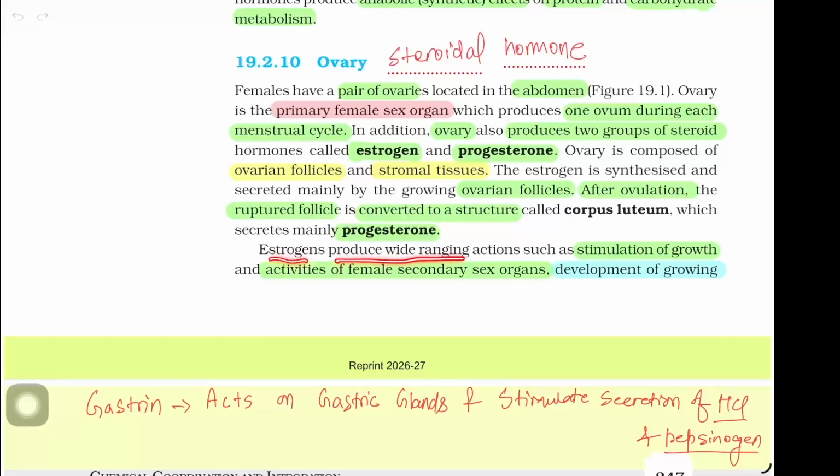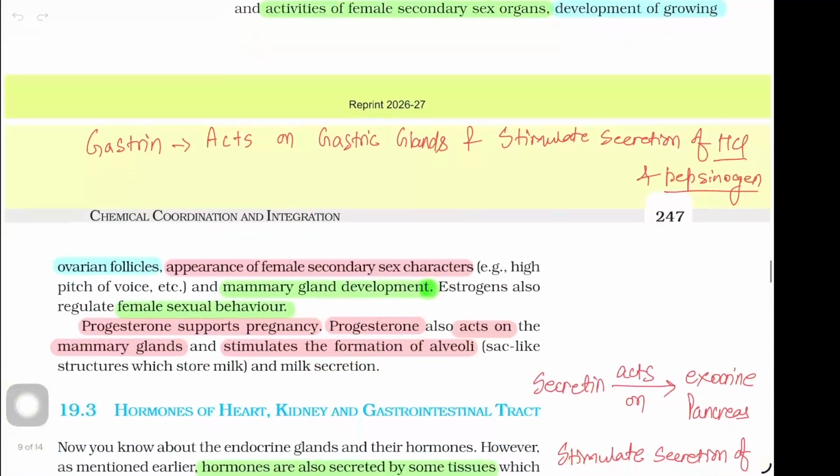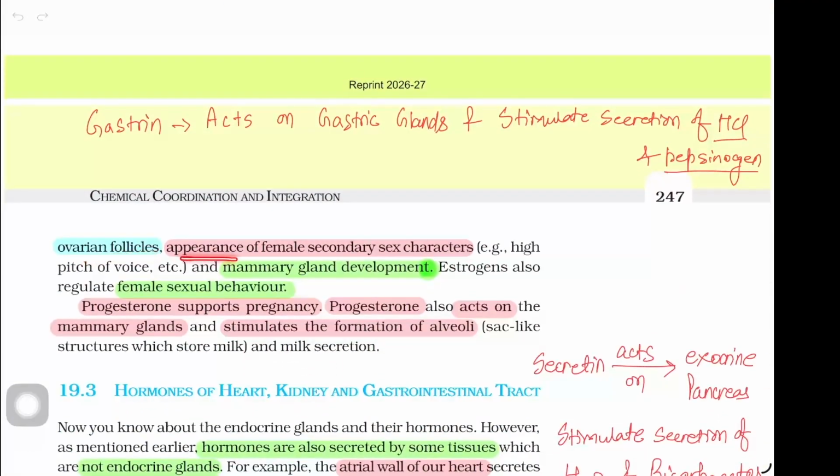Estrogens produce wide-ranging actions such as stimulation of growth and activities of female secondary sex organs, development of growing ovarian follicles, appearance of female secondary sex character, for example high pitch of voice, etc., and mammary gland development. Estrogen also regulates female sexual behavior. Progesterone supports pregnancy. Progesterone also acts on the mammary glands and stimulates the formation of alveoli, that is sac-like structures which store milk, and milk secretion.